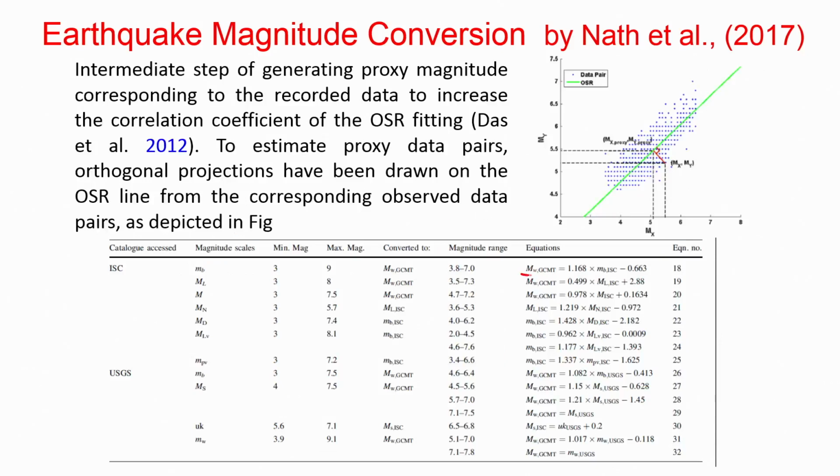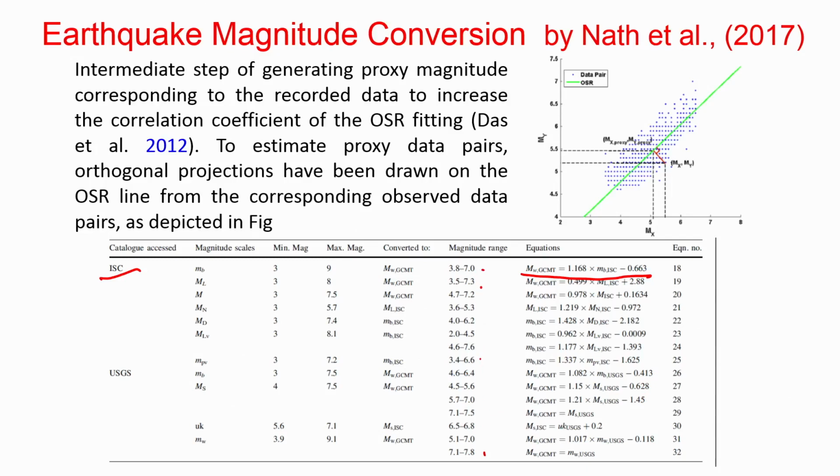Okay, this is the equation for the typical conversion. They used two different sets of data and numbers of data. They mention the minimum magnitude, maximum magnitude, and converted magnitude range. So the equation number is given for the paper reference. You can see the equation range. Which earthquake should use what conversion, all these things you should know.